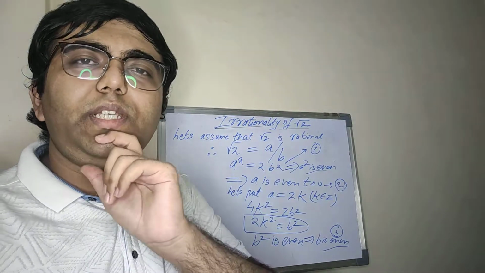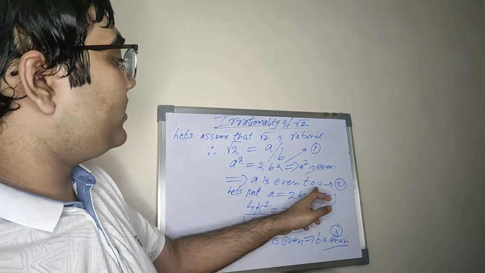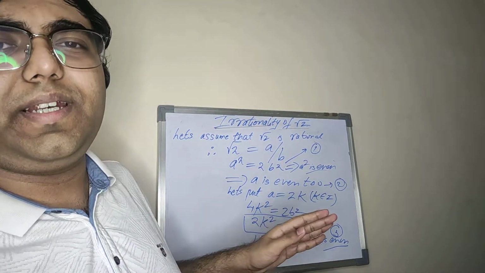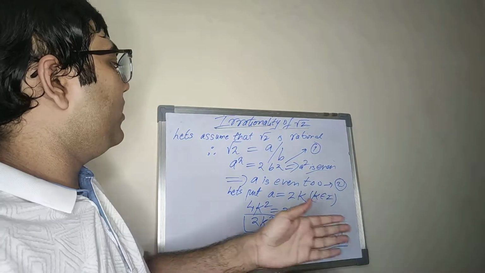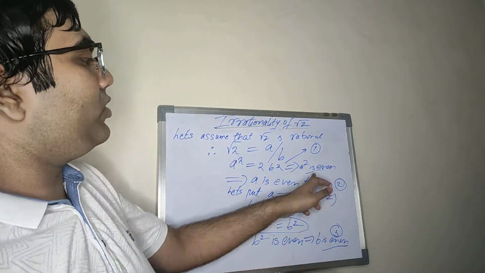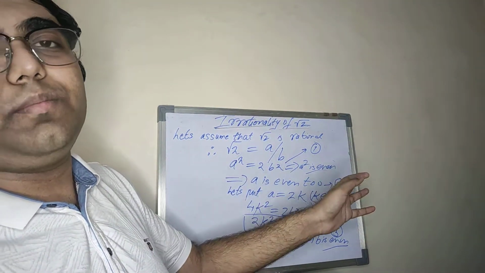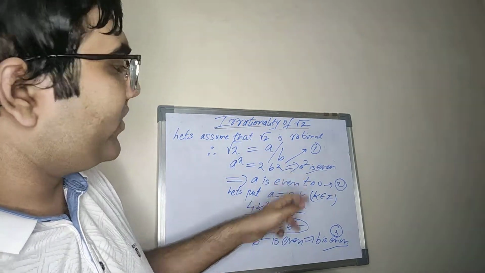What does being in lowest form mean? That they do not have any common factors. But as soon as we saw that a is even and b is even, it implies that a by b cannot be in its lowest form, because 2 can always be cancelled. So these two statements contradict the first statement, because a and b both have to be in the lowest form, which clearly isn't the case.